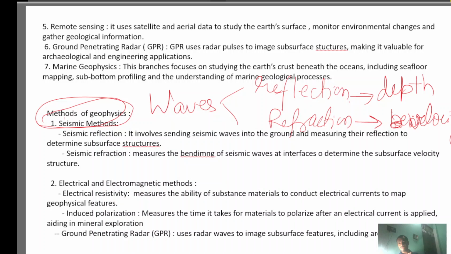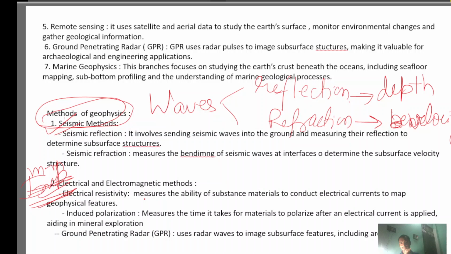Next is the electrical and electromagnetic method. This is the most important. Every time you should understand it, you can look at the related questions. So, what is the electrical and electromagnetic method? In it you understand three methods: electrical resistivity, induced polarization, and ground penetrating radar, GPR. You have seen the question asked many times in the UPSC. There are 2-3 methods I'm asking you about which relate to these electrical methods of geophysics.